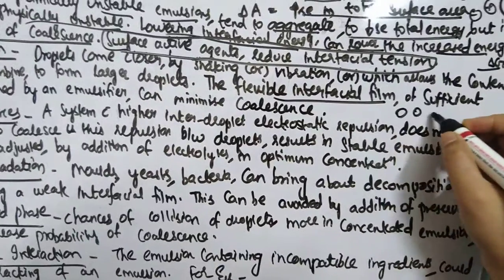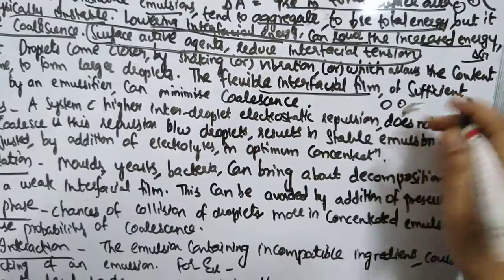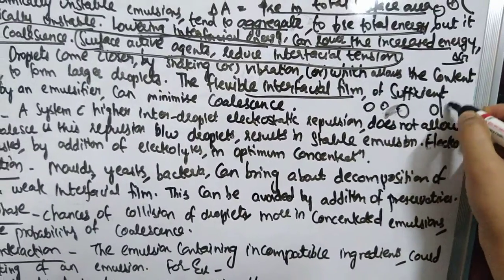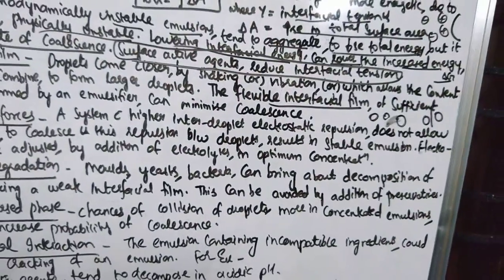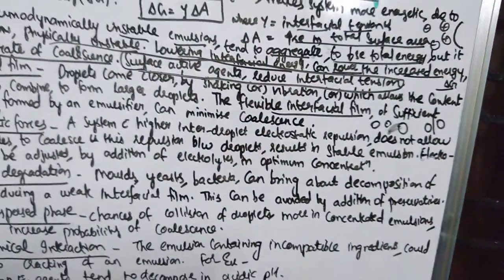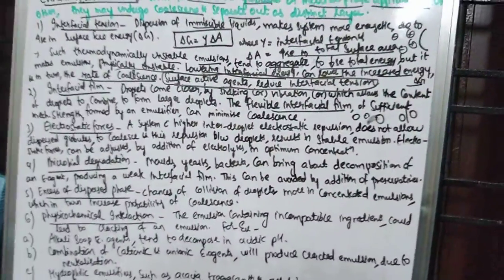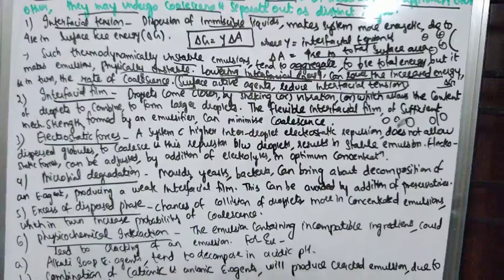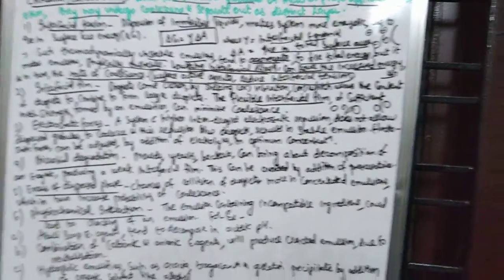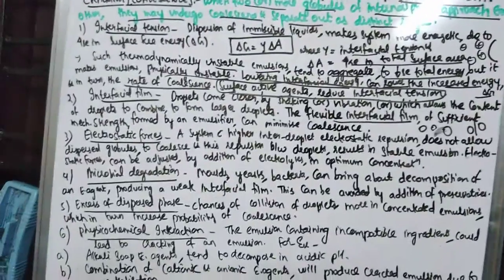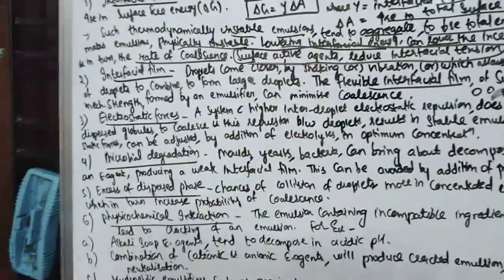See, if there is no interfacial film, these two particles can come and form a larger particle. But if there is an interfacial film between these two, they cannot come together, right? This work is also done by an emulsifier or emulsifying agent, as we have discussed earlier. So the flexible interfacial film of sufficient mechanical strength, which is formed by an emulsifying agent or emulsifier, can minimize the coalescence. So when it is minimizing the coalescence, then your unstable system can remain stable. So there is no chance of cracking.